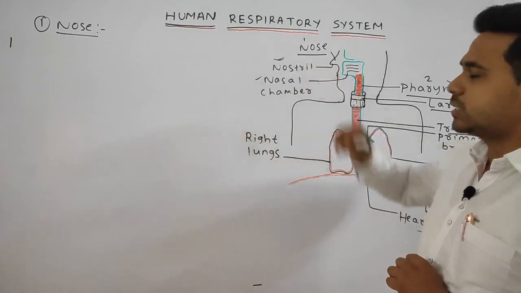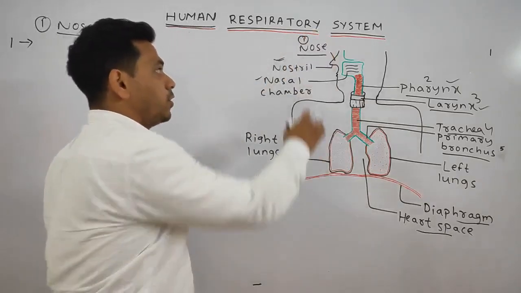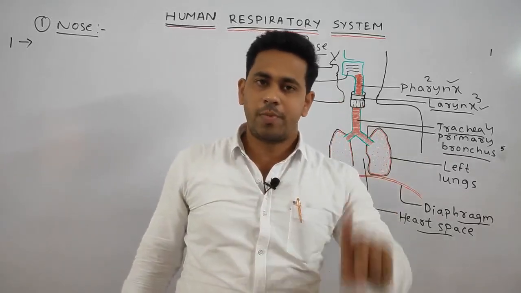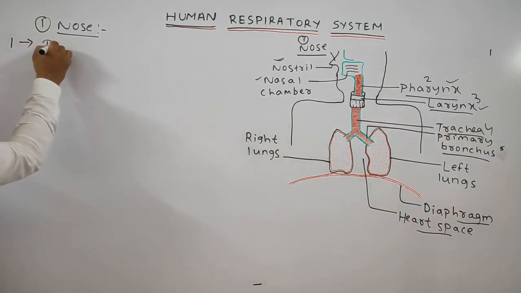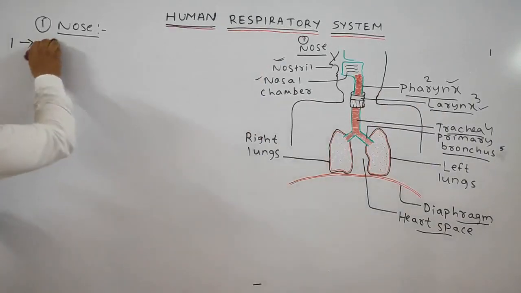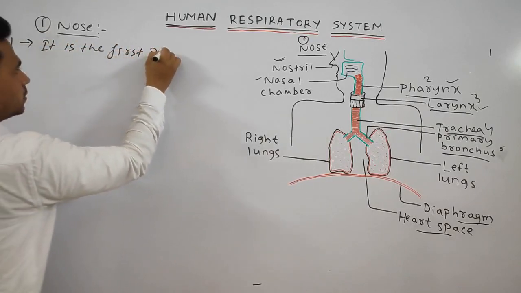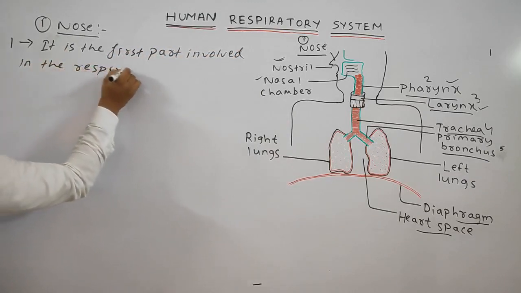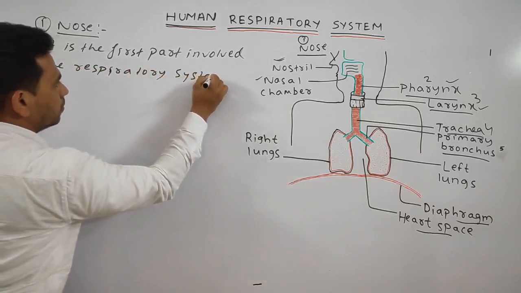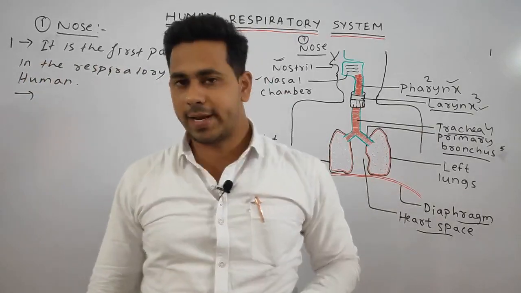Now we will discuss in detail all the five parts that are involved in the human respiratory system. Let's first discuss the nose. Obviously, as this is the first part, we can write that the nose is the first part involved in the respiratory system of humans.